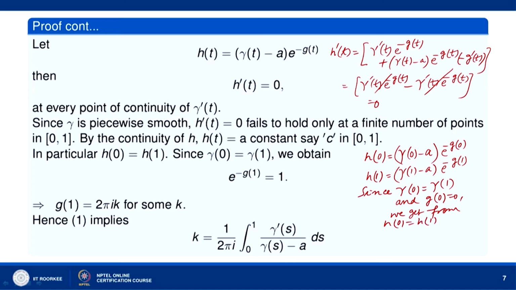what do we get? Gamma(0) minus a will cancel with gamma(1) minus a, but we will get e to the power minus g(0); e to the power minus g(0) means 1. So, e to the power minus g(1) equal to 1, that is, we get this equation, and this will mean that g(1) equal to 2 pi i k, for some integer k.